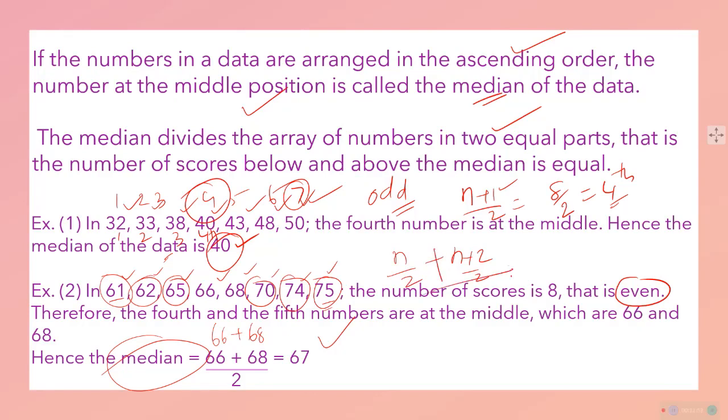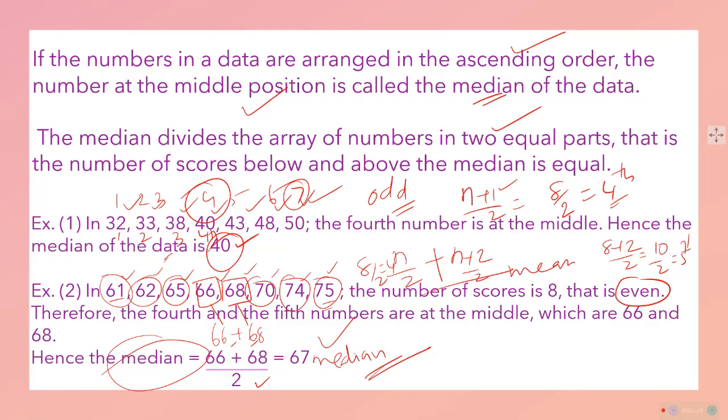Add both these, take the mean of it. For example, here in this case 8 plus 2 upon 2, which is equal to 10 upon 2, which is equal to the 5th data, that is this one, and n upon 2 is 8 upon 2, which is the 4th data, this data 66. Both these scores are added and divided by 2 to get the mean, and we got the median here.